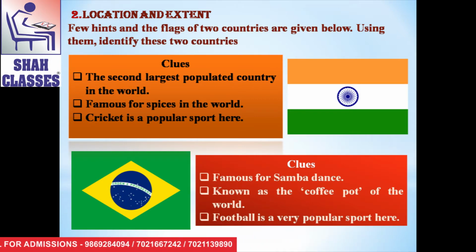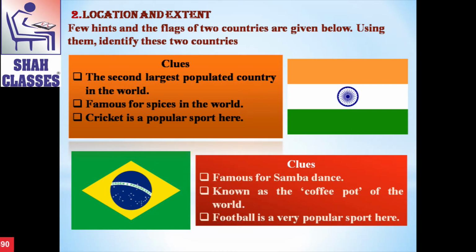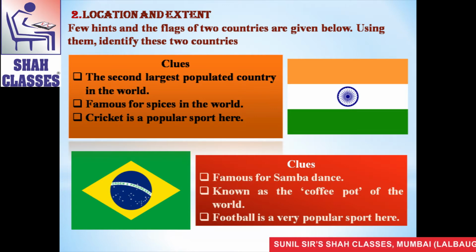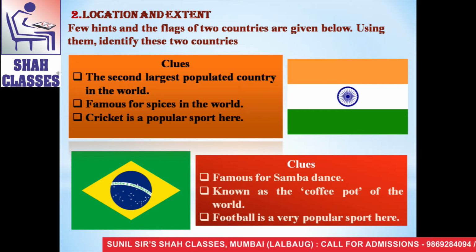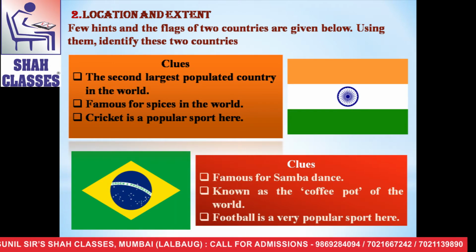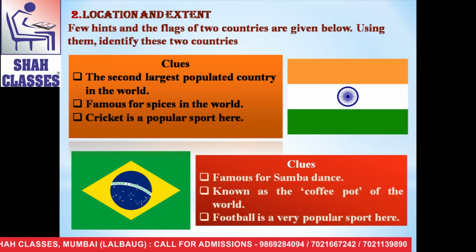In the first box, the first clue is the second largest populated country in the world. The second clue is that it is famous for spices in the world. And the third clue is cricket is a popular sport here. Now, I know that all of you can identify this country. Yes, it is our India.